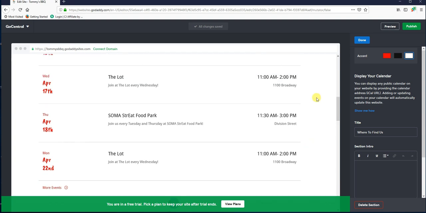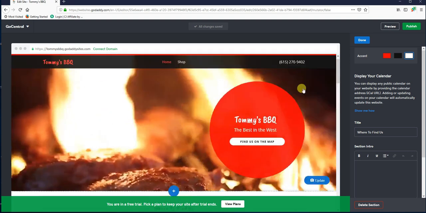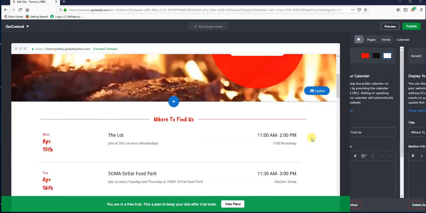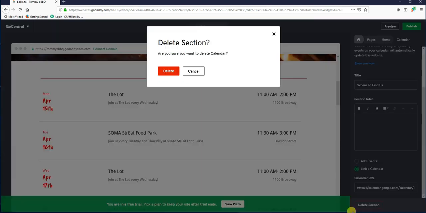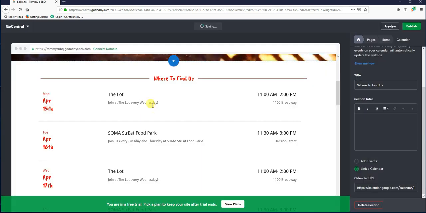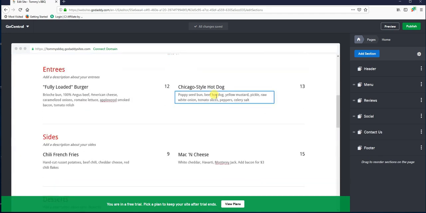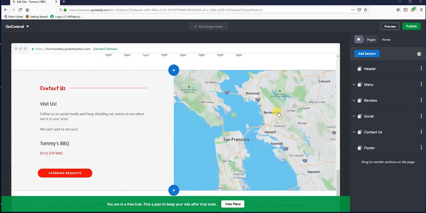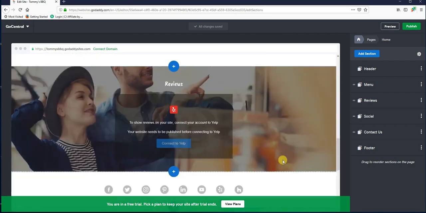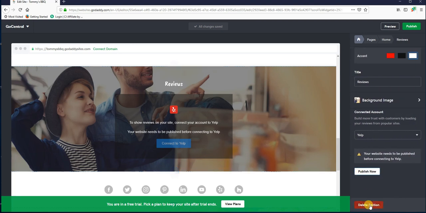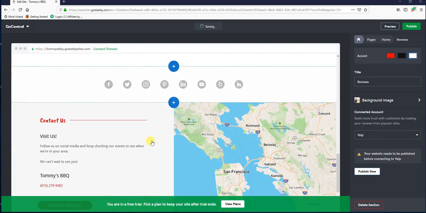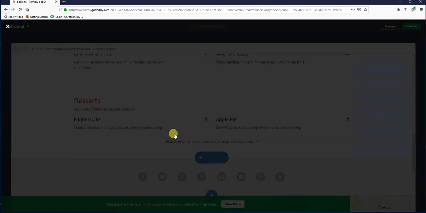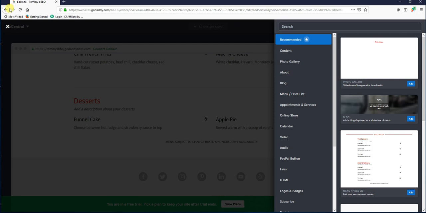But let's say I didn't want this section, just for the sake of argument. If I did not want that particular section to be there, I would go down, click in that section, it pulls it up, and towards the bottom it says delete section. This will actually take that specific part out of your page. Now, on the opposite side, if I wanted to add a section, which I'm going to get rid of this Yelp section too, because who's Yelping? Alright, so if I wanted to add a section, I could click add section there.